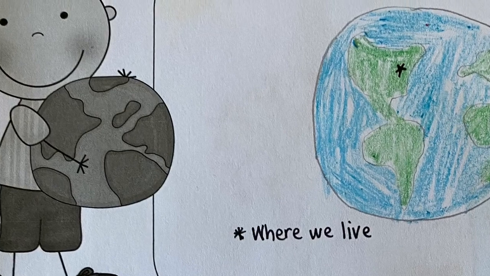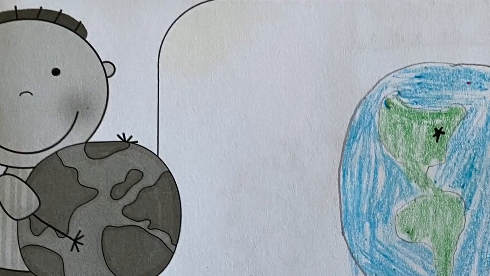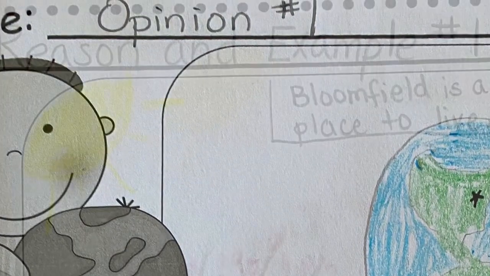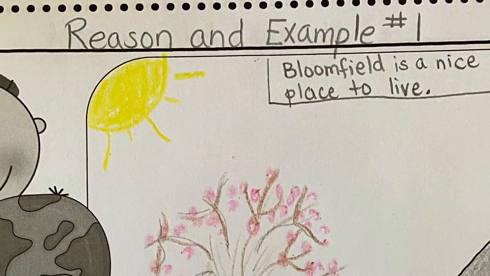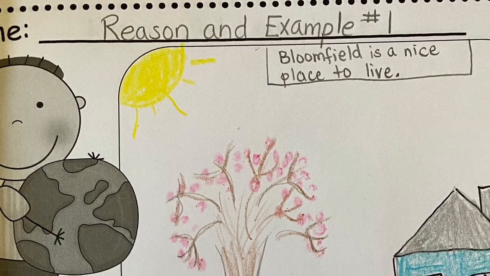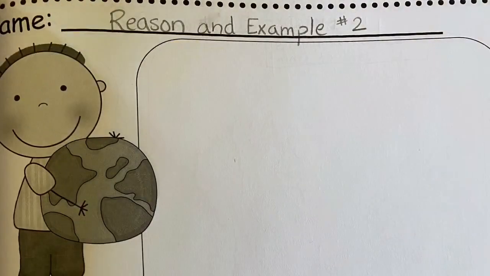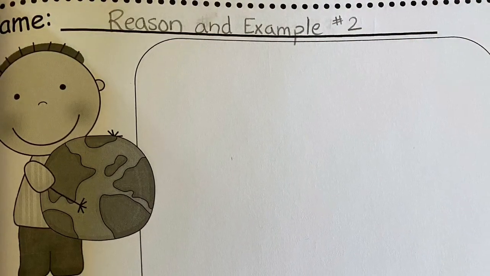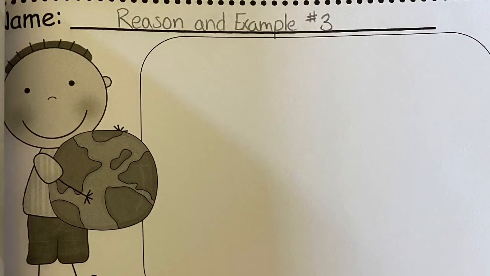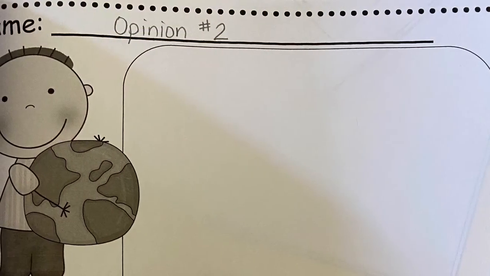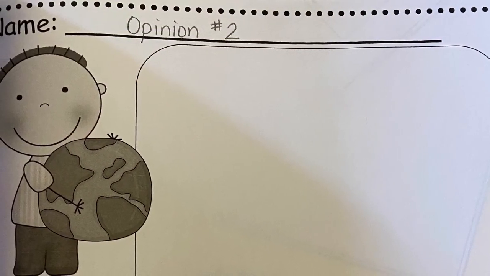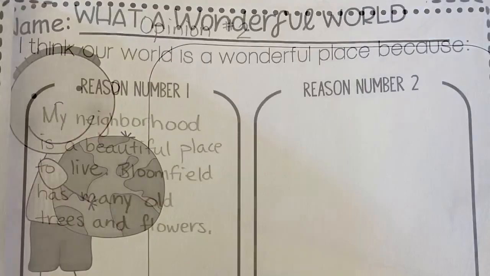The first page could say opinion number 1. The second page will have your reason and example number 1. And then we'll have reason and example number 2. If you decided to do a third one, reason and example number 3. And then finally, opinion number 2, which will be your ending opinion.